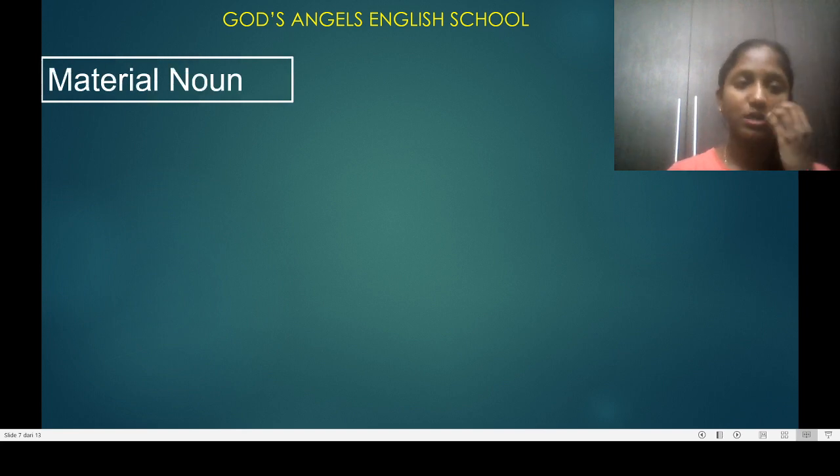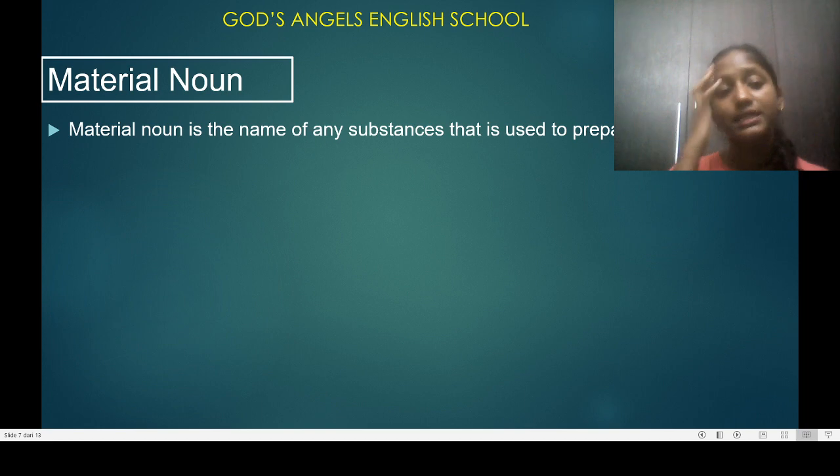Now we are going to learn about material noun. What do you mean by material? When you hear material, you can think about silk, wheat, stone, gold, silver, whatever it is. The sentence is telling that a material noun is the name of any substance that is used to prepare another thing.